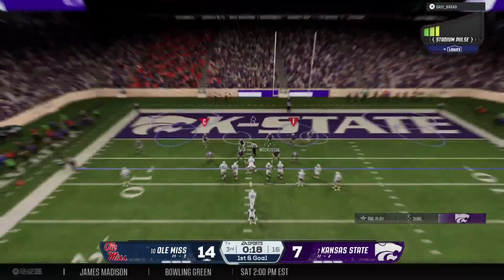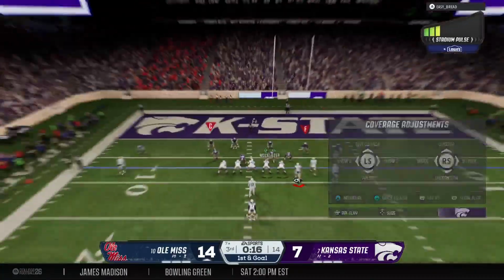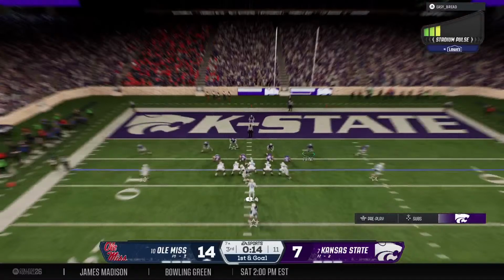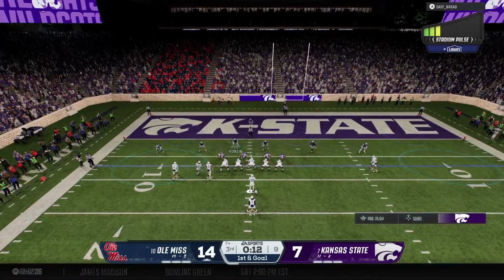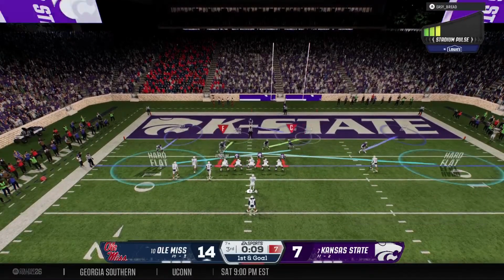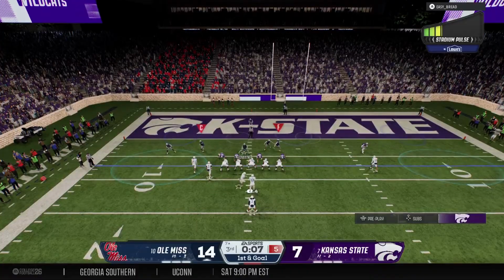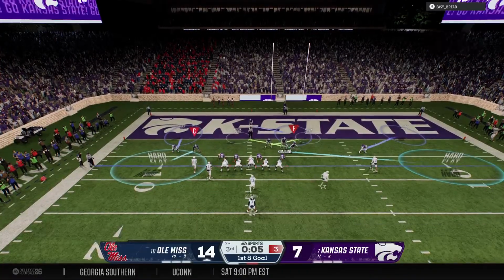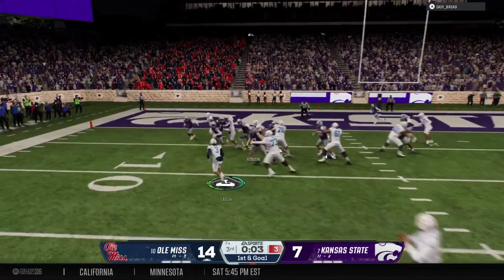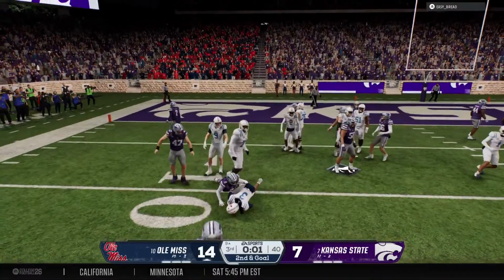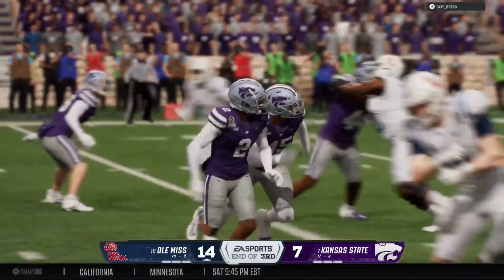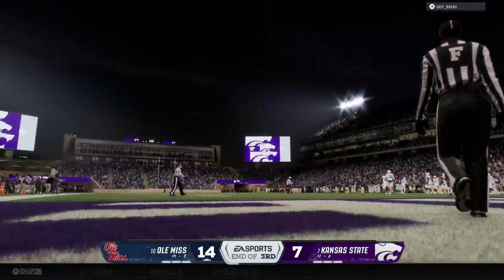The Rebels looking to punch it in here. It's 1st and goal. First and goal, handoff. And he's wrapped up short of the marker there as the time runs down here in the 3rd quarter.